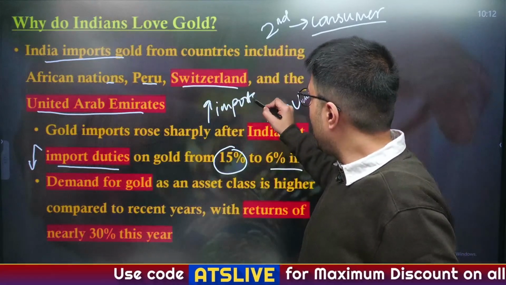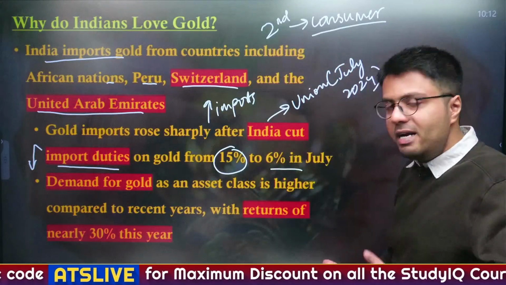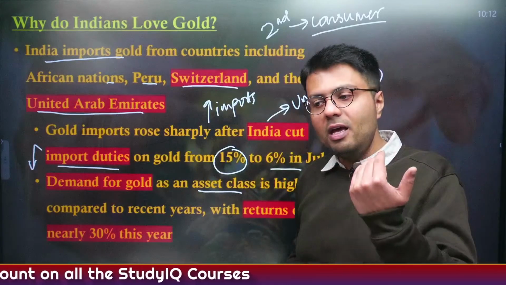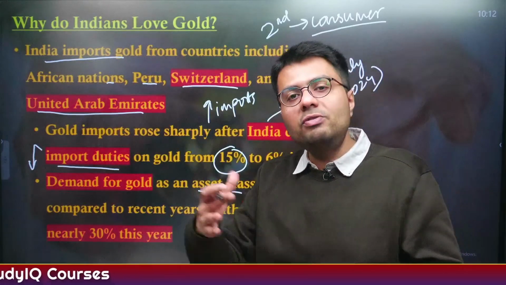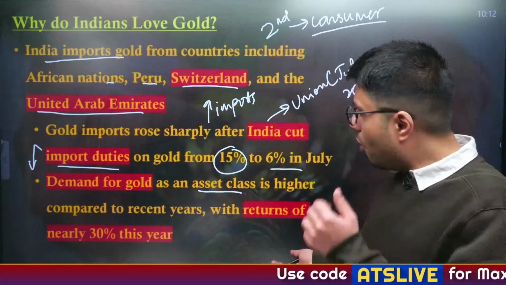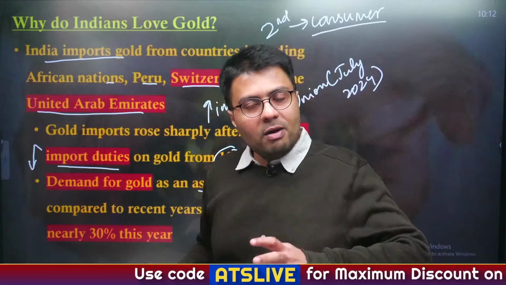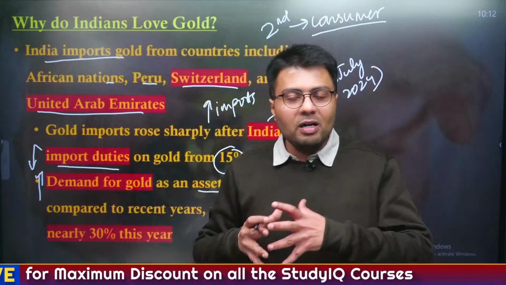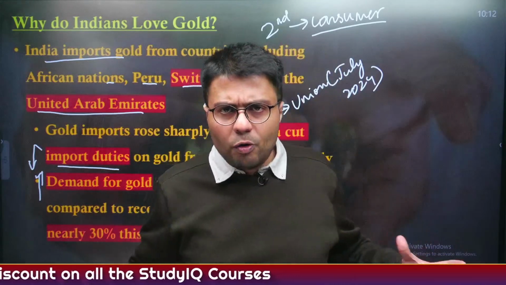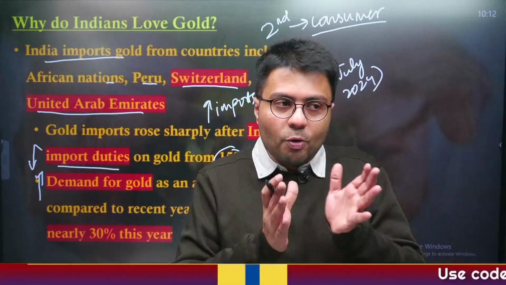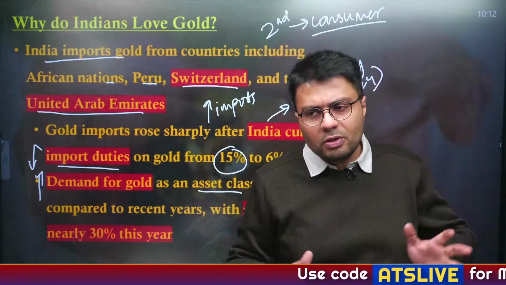Now, generally gold in India is utilized as an asset class. People invest their money in gold thinking that whenever the prices of gold increase in future, they will sell off their gold investment, leading to huge capital gains for them. Also, the demand for gold in recent times has increased. Why has this happened? Because whenever there is a crisis situation across the globe, people look for safer investments, and gold is one of the safest investments. That is, the demand for gold is there in perpetuity.